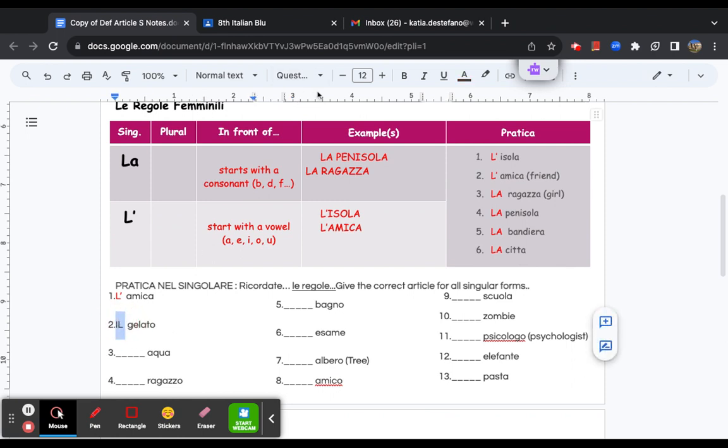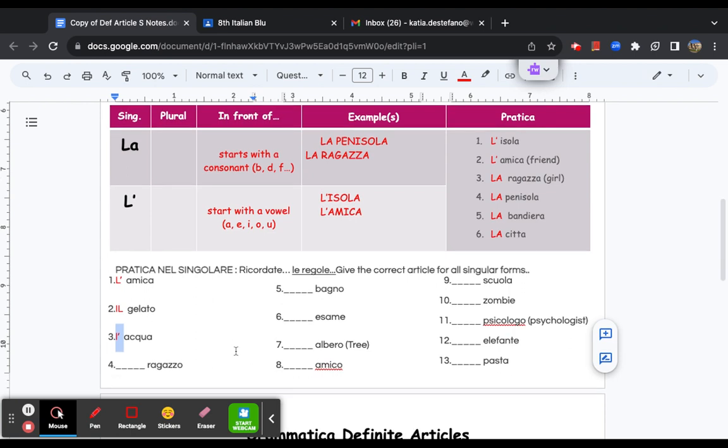Acqua, water. That's the next one. I made a typo there. Acqua, feminine. Starts with a vowel, right? Here, it doesn't matter what word it is, masculine, femminile. If it starts with a vowel, it has to be l'apostrofo, l'apostrophe. Is that going to highlight? We'll see. There we go.